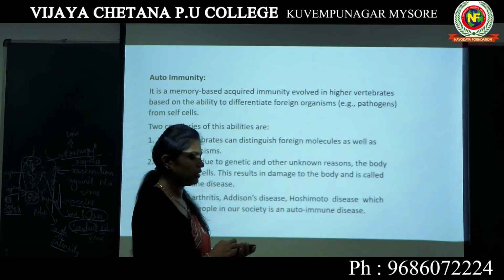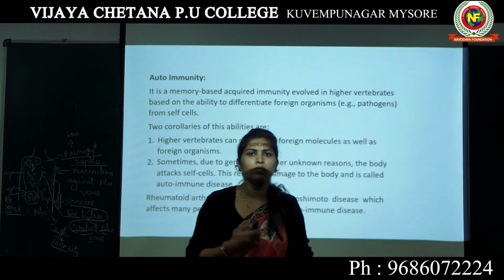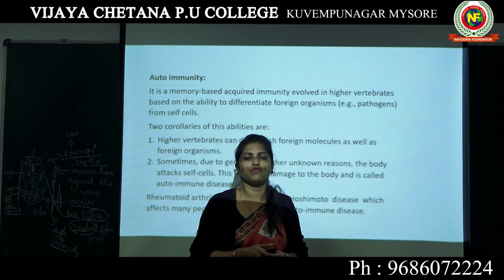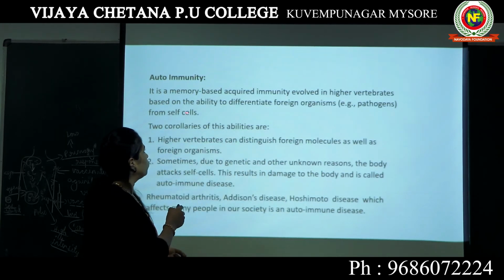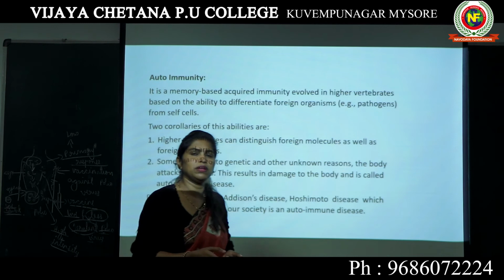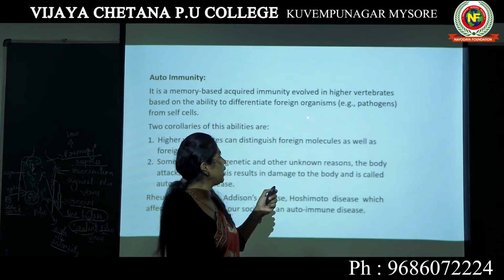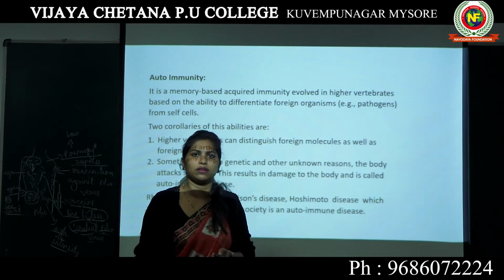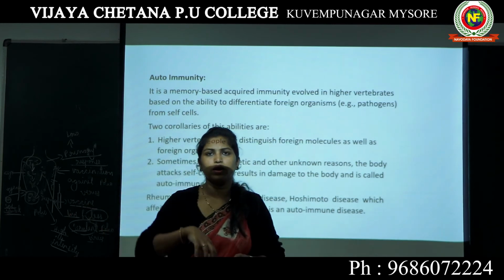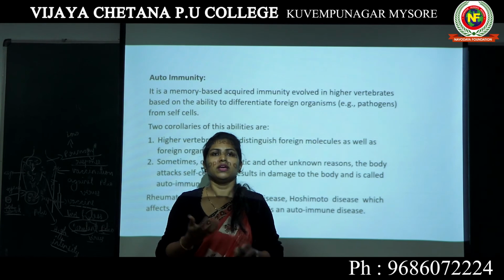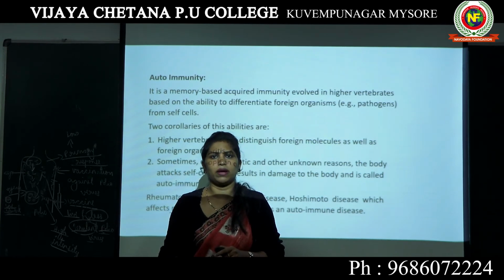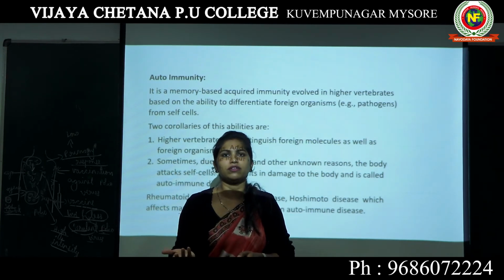Yesterday while talking about T cells, I mentioned that our body's T cells, T lymphocytes, are able to differentiate what is self cells, that means what belongs to my body, and what is a foreign organism. If any foreign substance enters your body, the body is able to identify which is mine and which is non-mine, which is self and which is non-self.